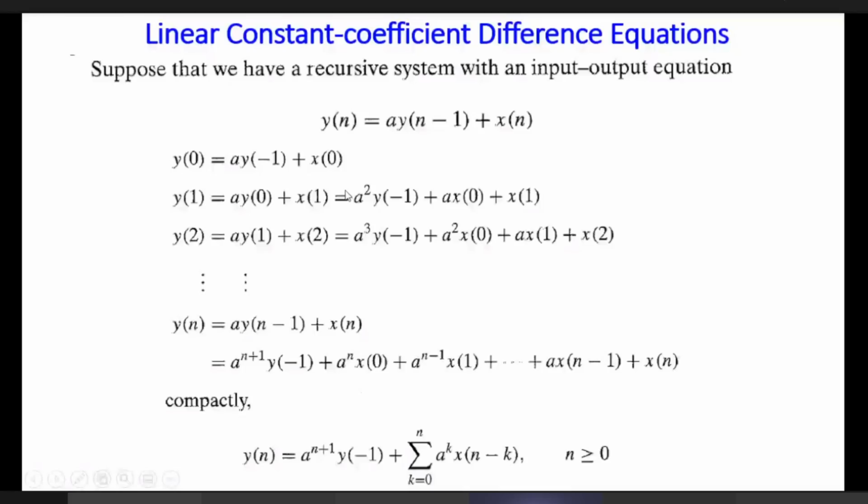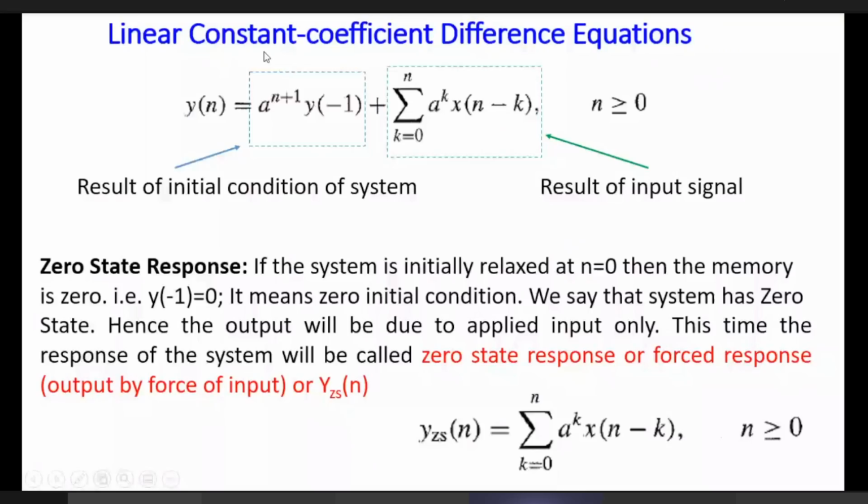Now, in this equation we can have two parts. One is the initial output: this term is the result of the initial condition of the system, and this part is the result of the input signal.